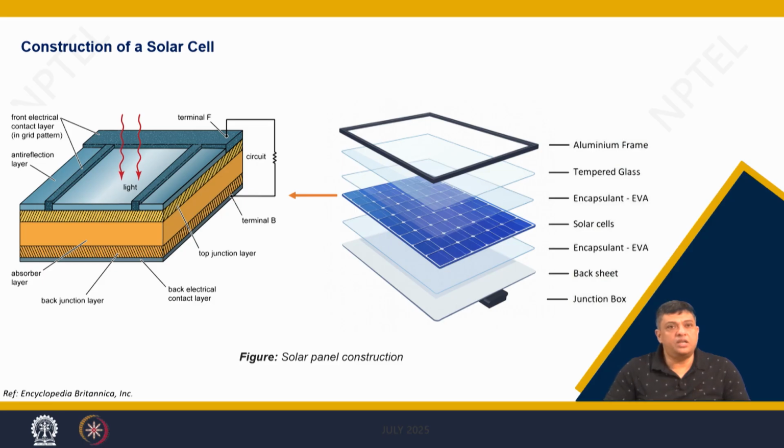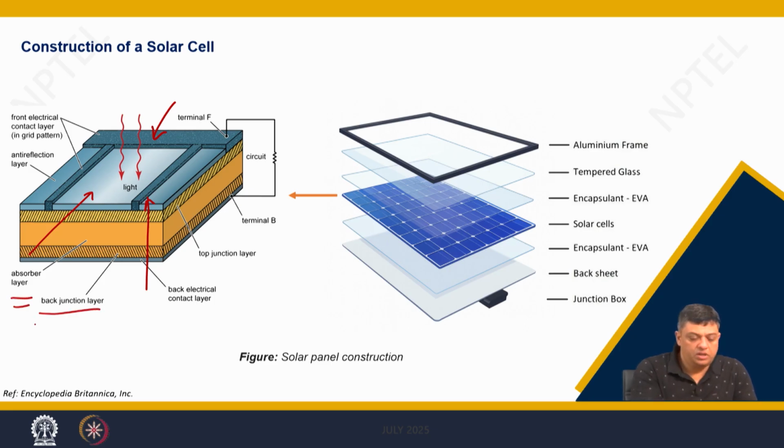So, this is a typical structure. You have the fingers, you have the bus bar, and you have the anti-reflecting layer, and you have the junctions. So, you have the absorber layer, you have the junction layer, you have the back electrical contact where the electron will come back and enter again, so that the structure can again obtain the state of charge neutrality.